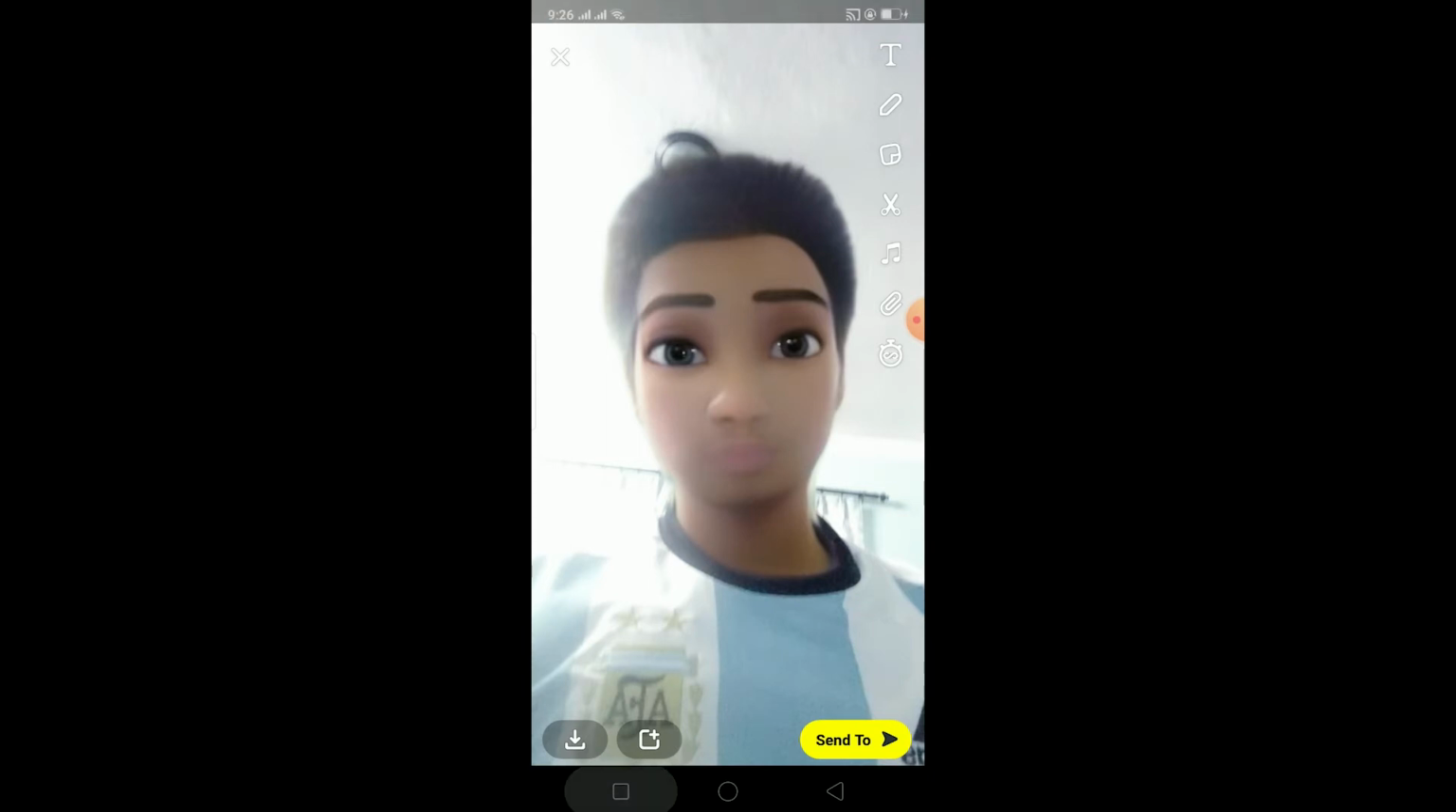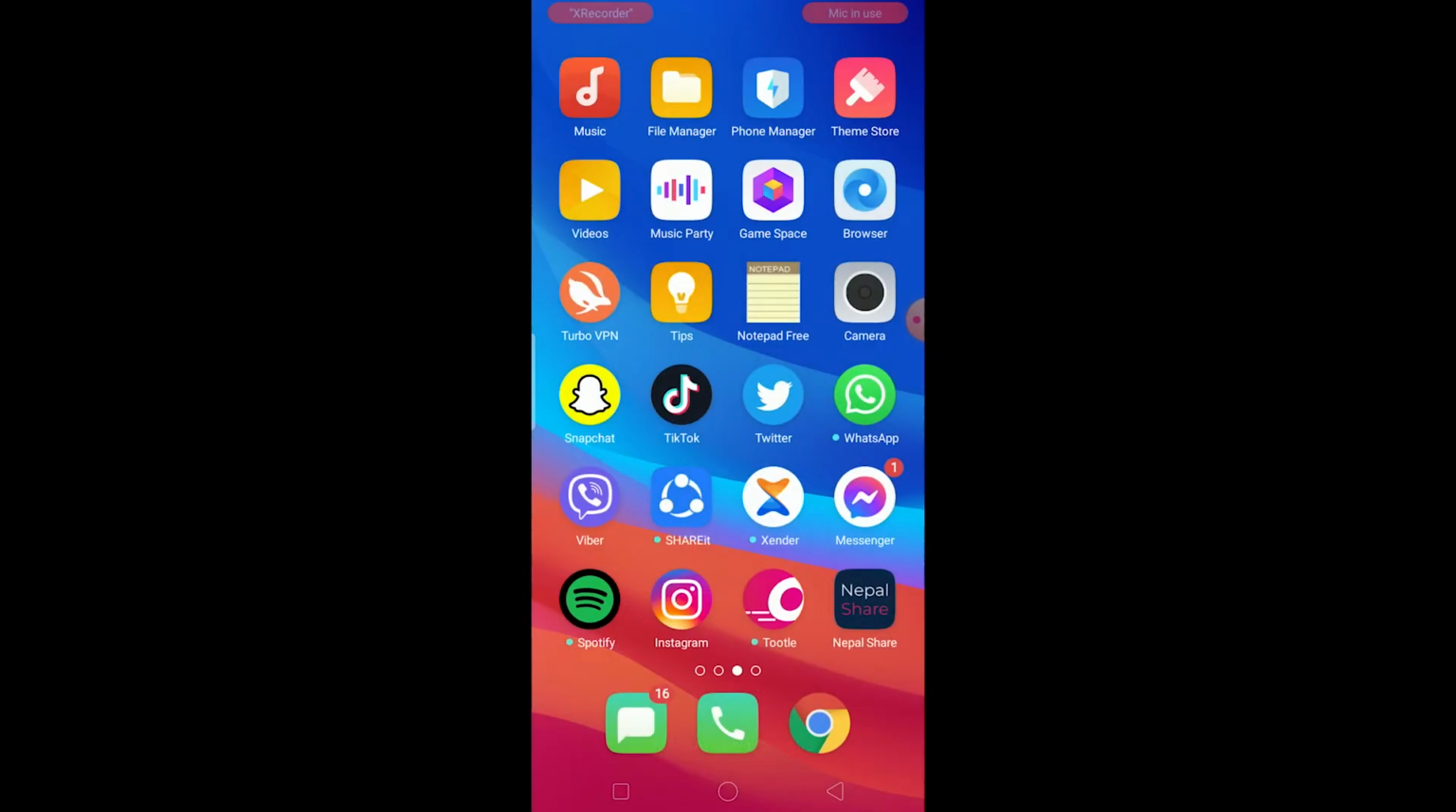So let's start the video. First, let me close my Snapchat. If you guys also want the cartoon filter, then follow these steps.